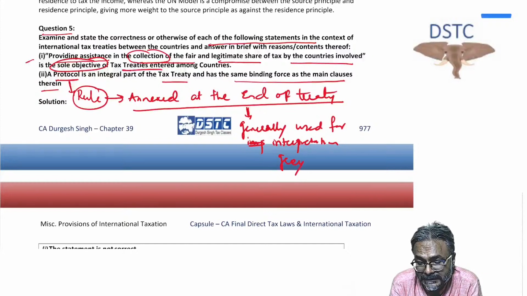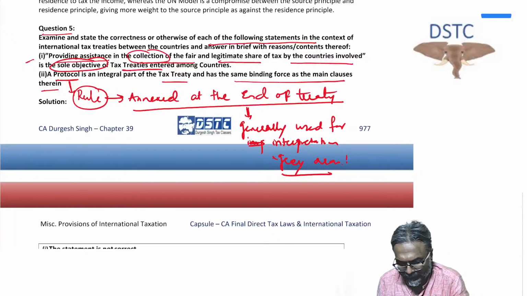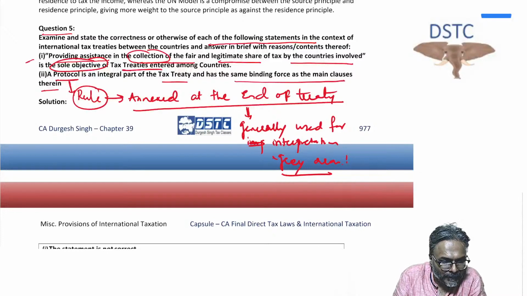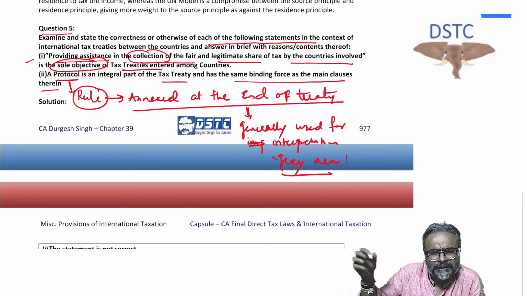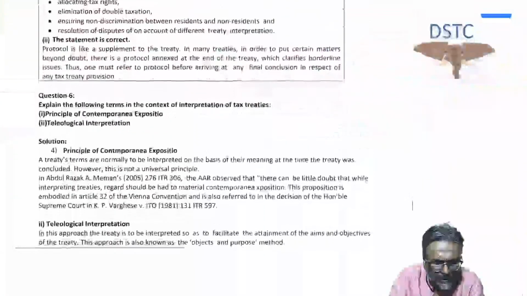The difficult areas where we don't have a clear-cut answer. When we don't have a clear-cut answer, refer to the protocol, and that protocol will tell you how to do the interpretation of the same. So protocol is a rule. They are attached at the end of the treaty. This protocol has to be referred to for interpretation purposes in respect of the gray areas. That's it. So that is the point, students.